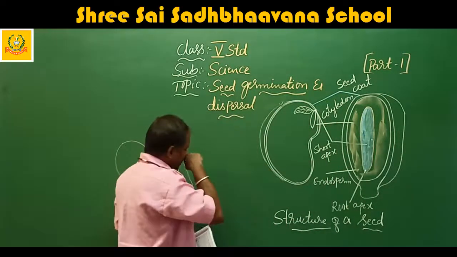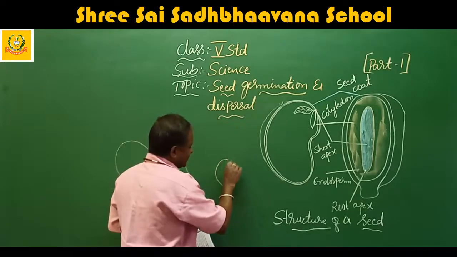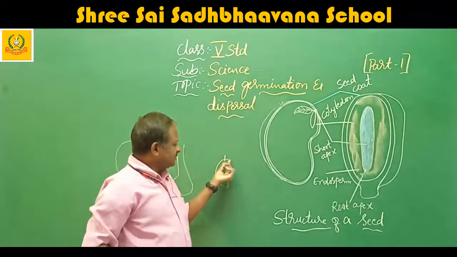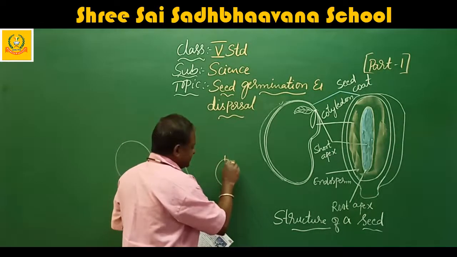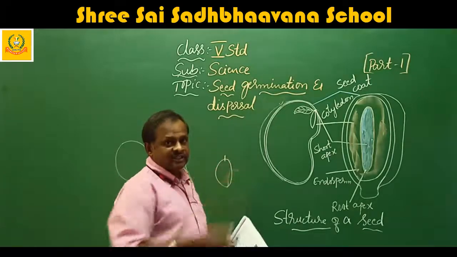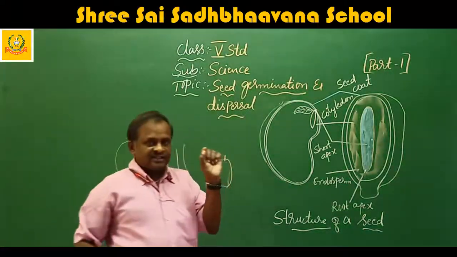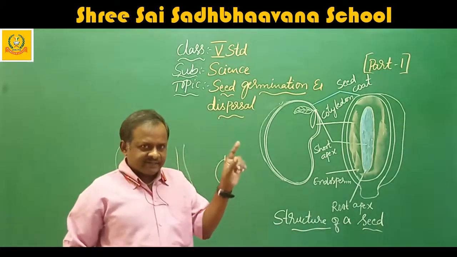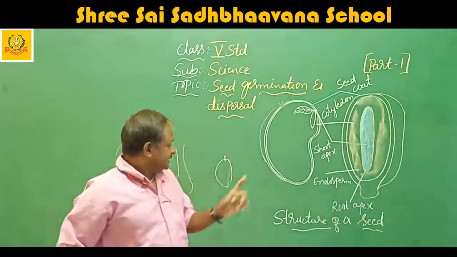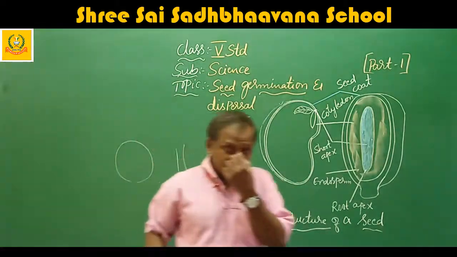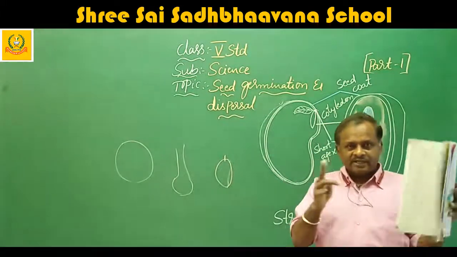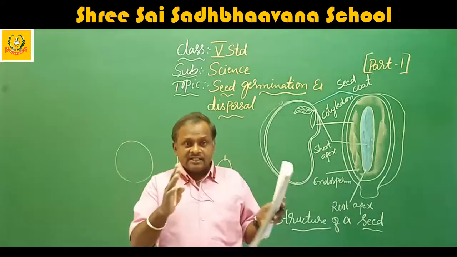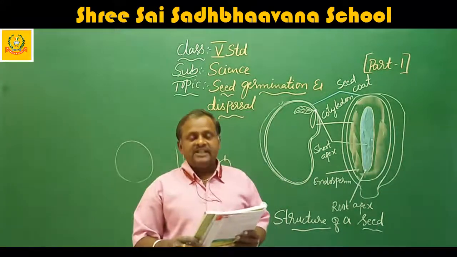When you take a groundnut, there is one point there. When you observe that point directly, it grows into the leaf. You have seen some knot-type point there. When you feel it with your finger, that knot type is what grows into the shoot system. When you divide the groundnut, it divides into two cotyledons, and that point develops into leaves.